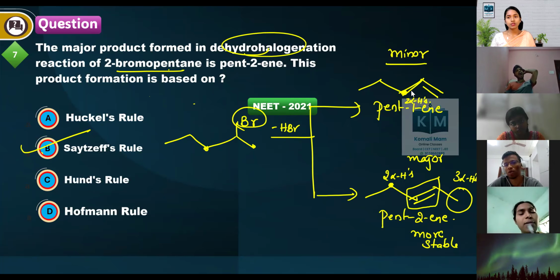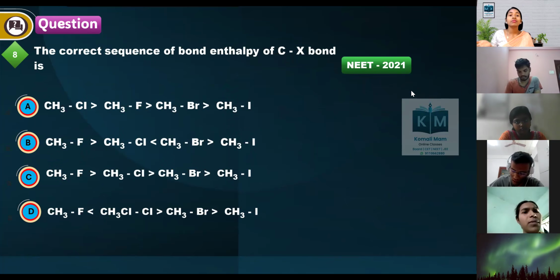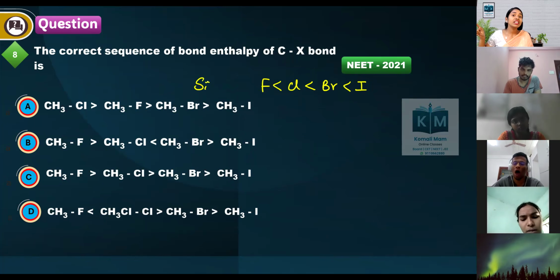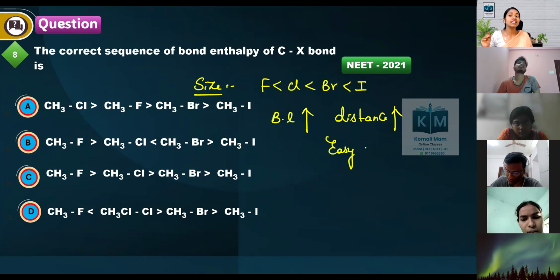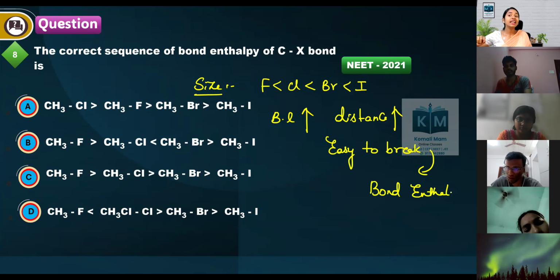The correct sequence of bond enthalpy of the C-X bond: what is the correct order? If you observe, from top to bottom, fluorine, chlorine, bromine, iodine, the size of the atom increases. When the size of the atom increases, bond length increases, distance increases. Distance increases means it is easy to break. Easy to break means bond dissociation enthalpy, or bond enthalpy, decreases.